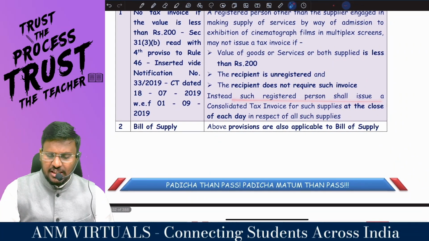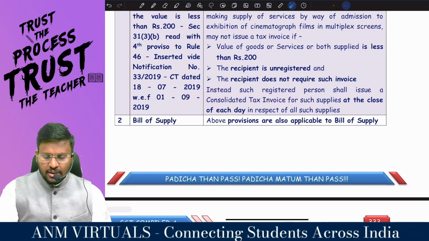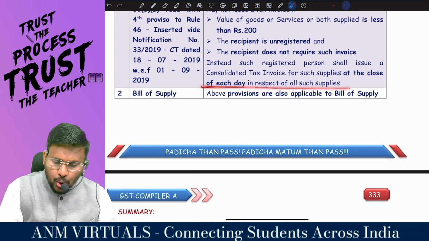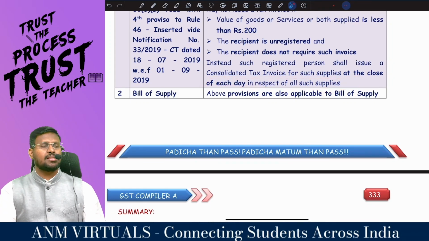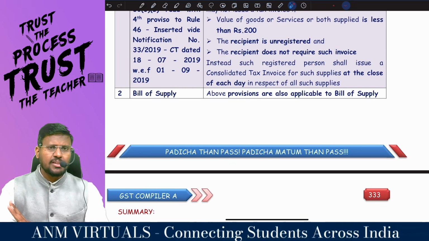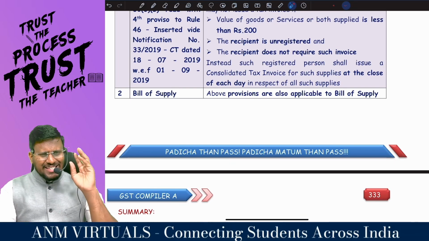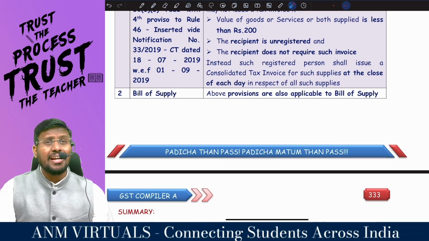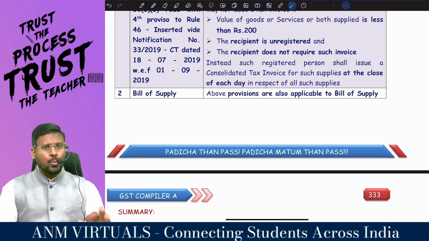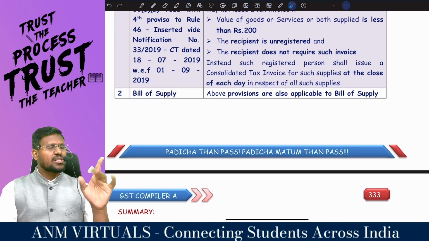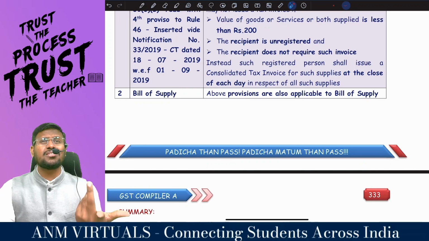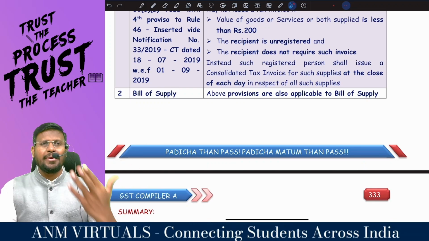Instead, such registered person shall issue a consolidated invoice for such supplies at the close of each day in respect of all such supplies. So my dear lovable students, if you are a supplier of goods or services or both, if the value of supply is less than 200, and if the recipient is an unregistered person who does not need the tax invoice, instead of issuing a tax invoice for every supply, you are supposed to issue the consolidated invoice. Here there is no revised concept. This will be used on a day-to-day basis.